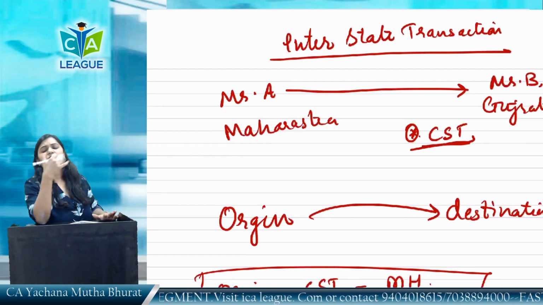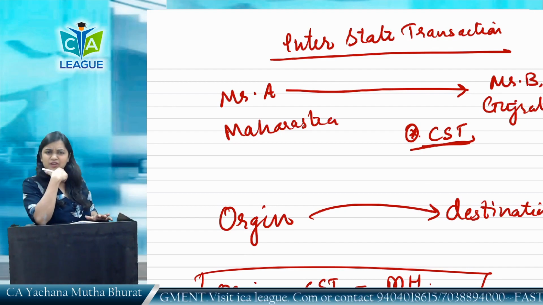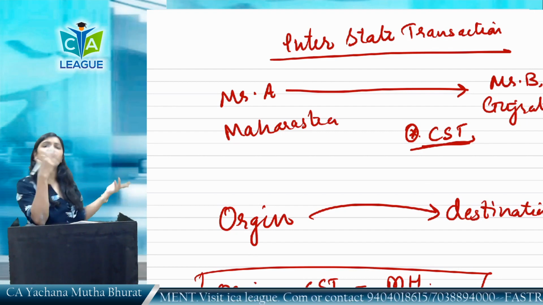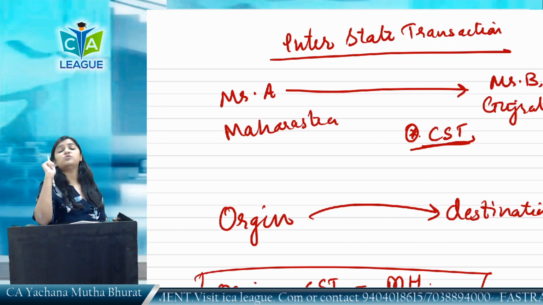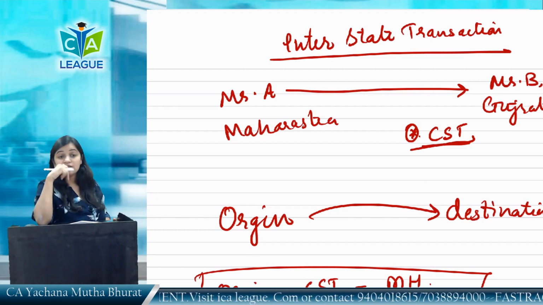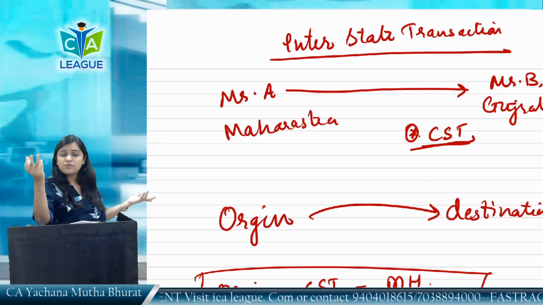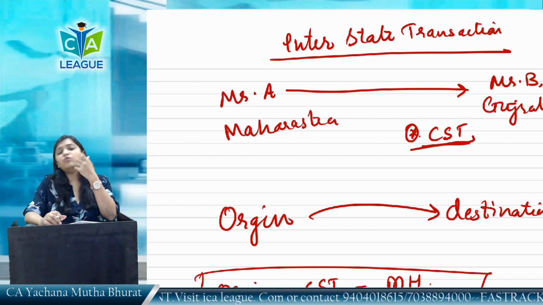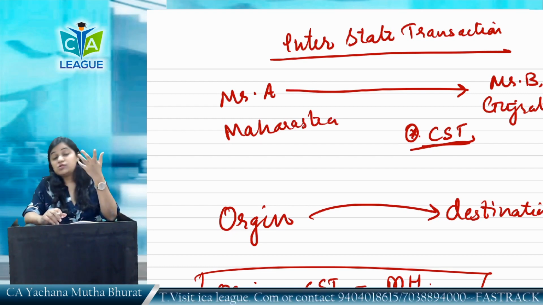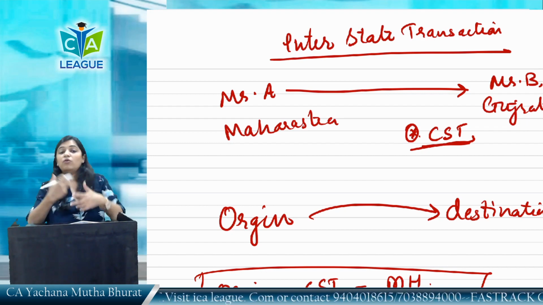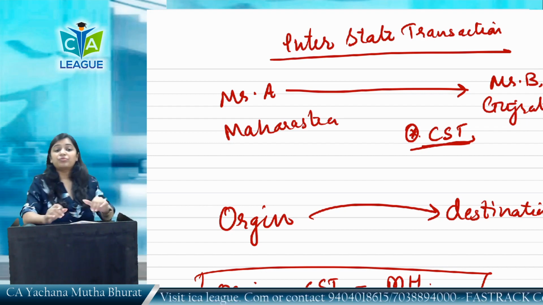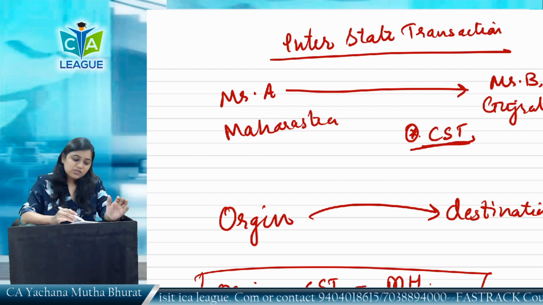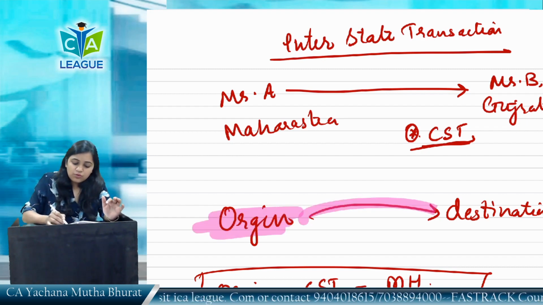So when Maharashtra is getting the revenue, Gujarat said, why will we give you credit, Mr. B? You have paid the taxes to Maharashtra government, not to the Gujarat government. Why will we give you credit? That's why the credit of CST was not available. The cross credits were not available before because of this reason only. If the government is not getting the revenue, why will they give you the credit? So this was the biggest problem. In India, things were becoming competitive in interstate. So there was a need to switch it. So the government has switched from origin based tax system to destination based model.